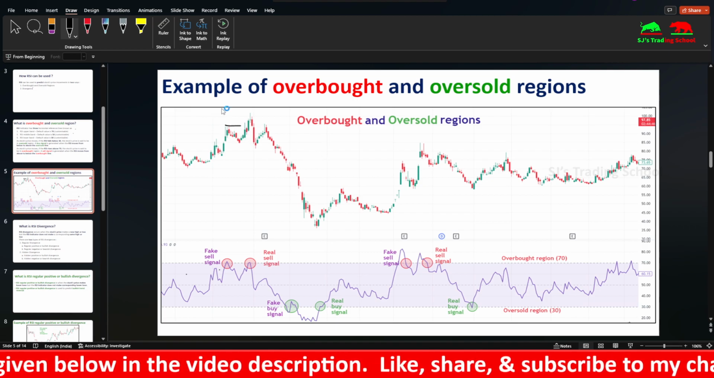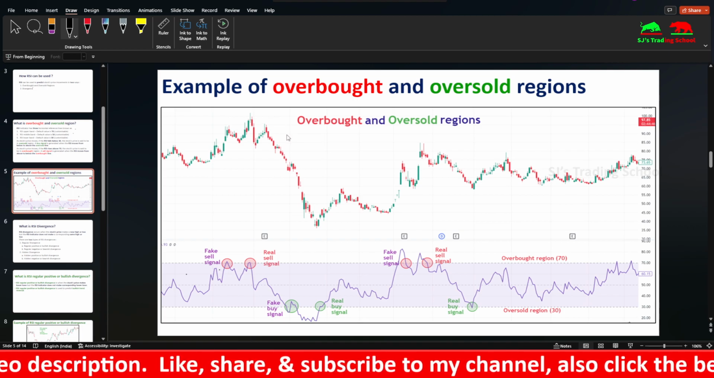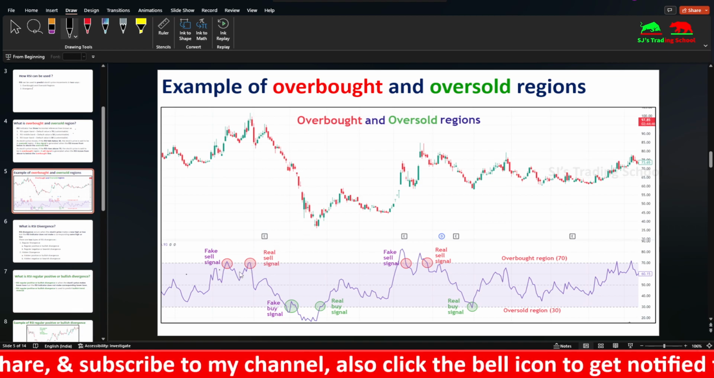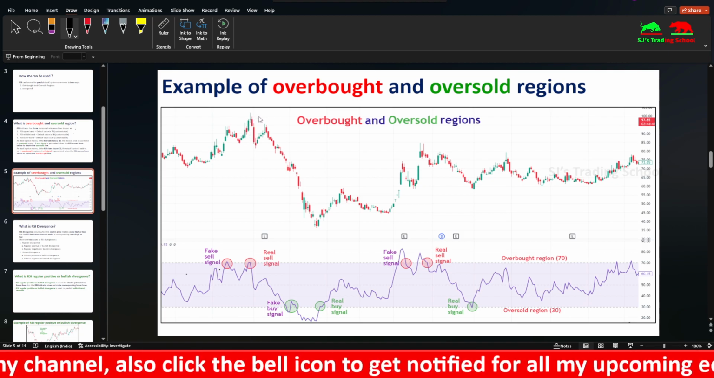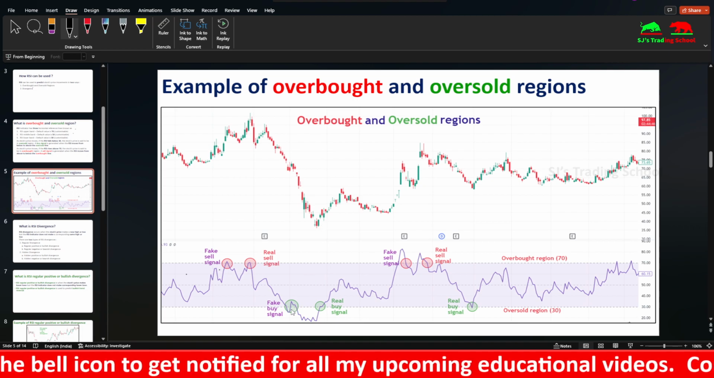But if you had kept the stop loss somewhere far away, you would not have had a loss. Your trade would still be ongoing. So this is the scenario. This is a fake signal and this is the real signal. You can see if you had sold here, you would have made a profit. So the stock price fell down, and this is a fake buy signal.